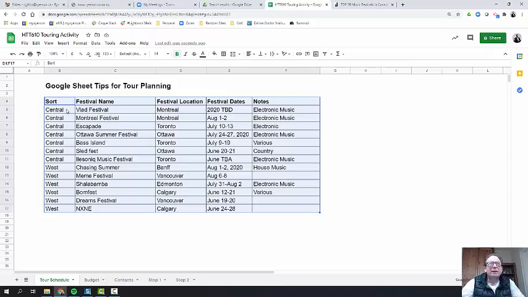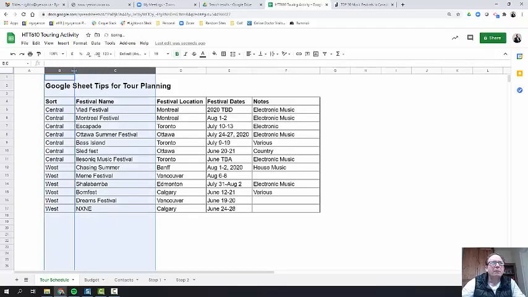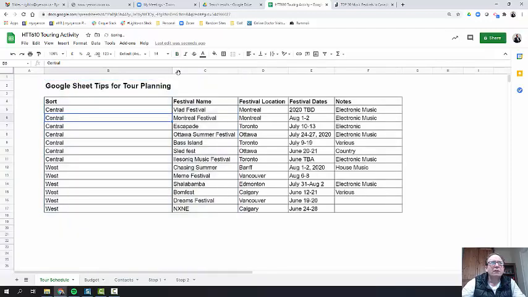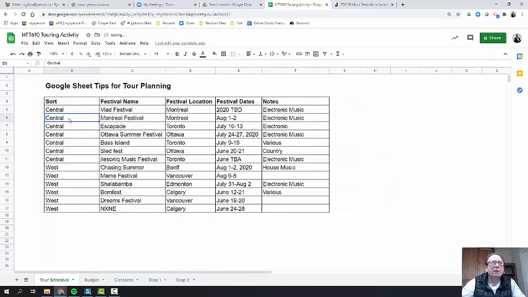But now I want to get a little more granular. Okay, 2020 TBD, that doesn't mean much to me. So I'm going to add another word under this central, and maybe break the summer into sections. What could I do?